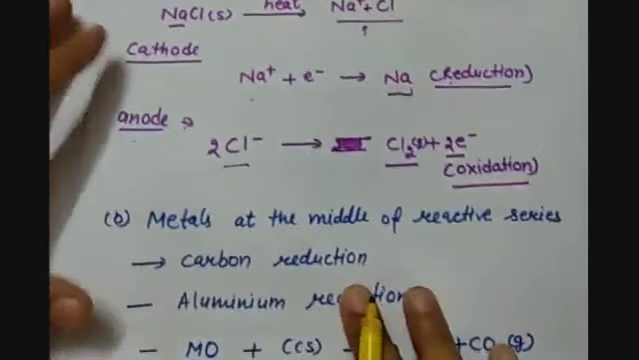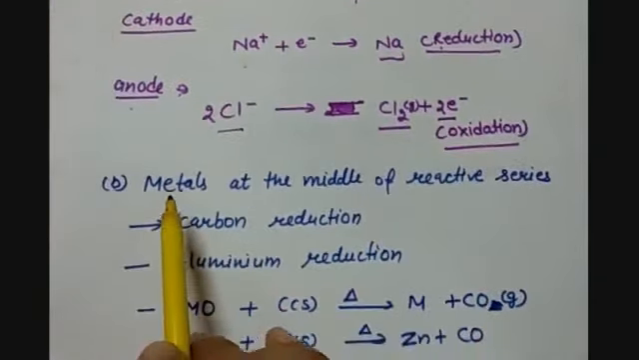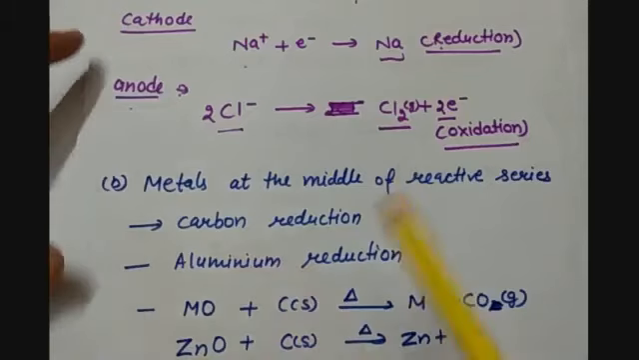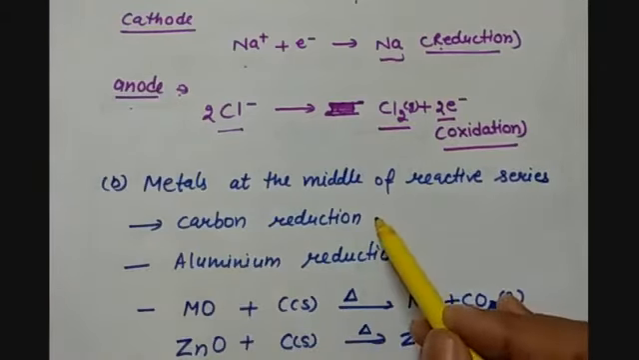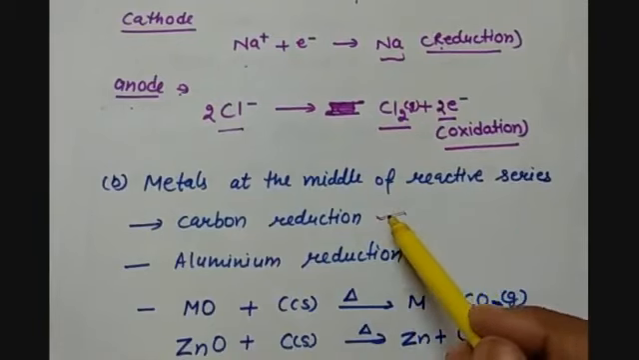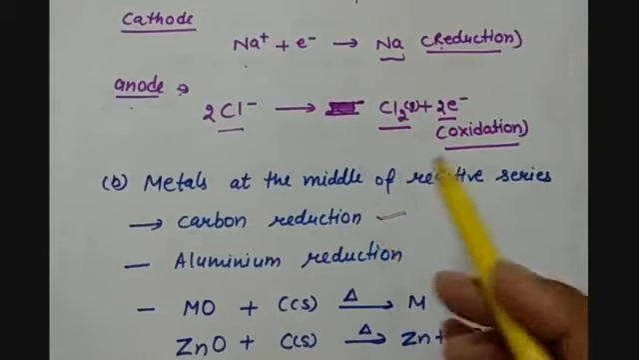Then we have part B, which is metals in the middle of the reactivity series. We know that in the middle of the reactivity series, some low reactive or moderately reactive metals are present, which are generally in the form of oxides. Some of them can be reduced with the help of the carbon reduction method, and some can be reduced with the help of the aluminium reduction method, because some metals combine with carbon to form compounds. So these metals cannot be reduced with carbon, because they will form a compound with it.